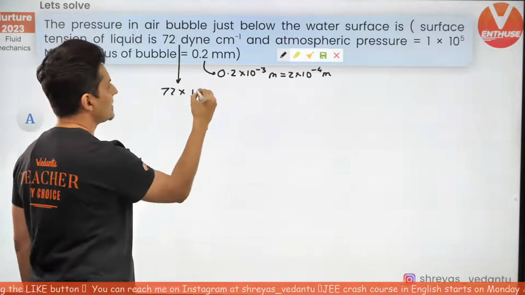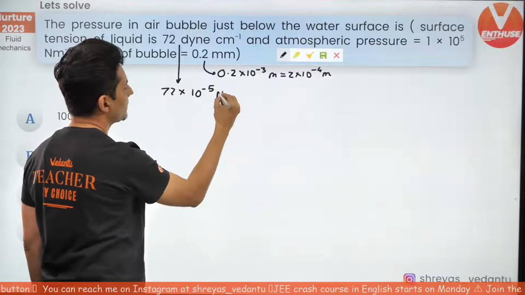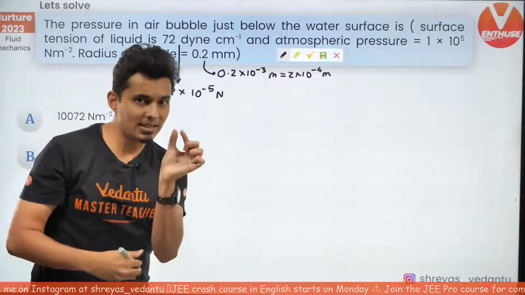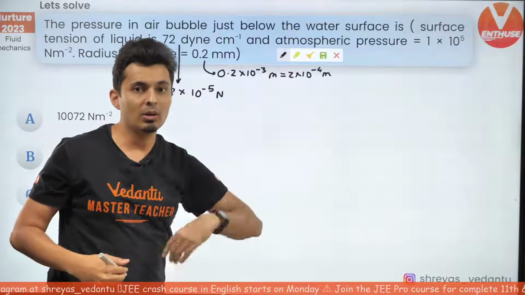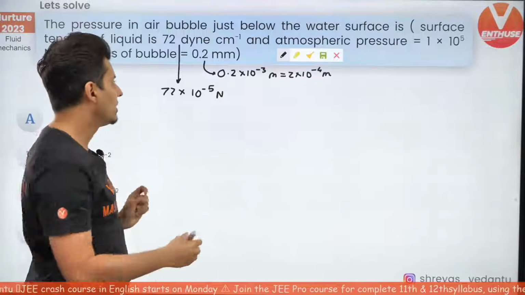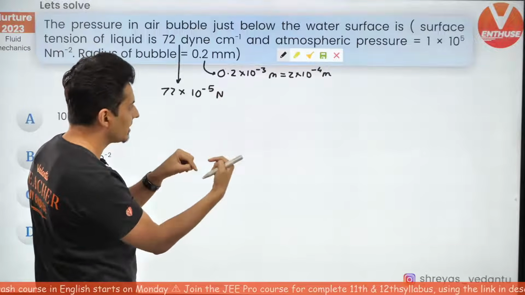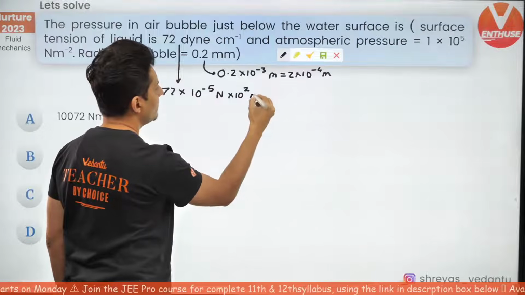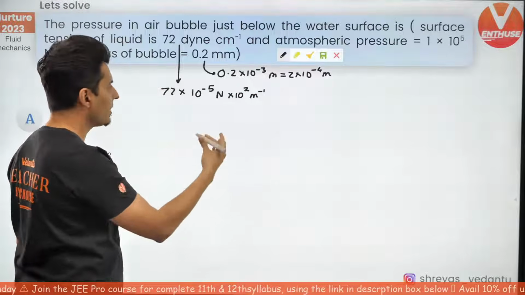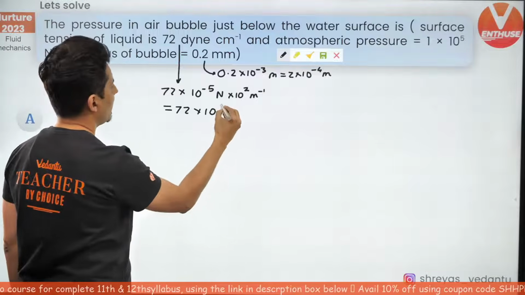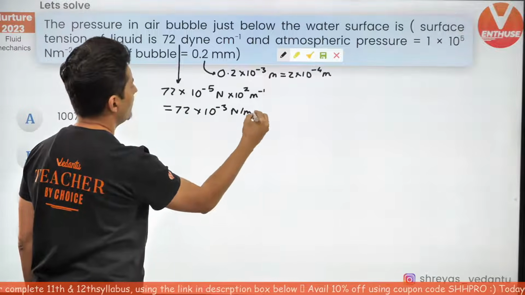1 dyne is 10 to the power minus 5 Newton. That is per centimeter. So for a meter, it will be 100 times more, because 100 centimeters make a meter. So when you convert it into meters, it will be 10 to the power 2 meter inverse. So this is going to become 72 into 10 to the power minus 3 Newton per meter.